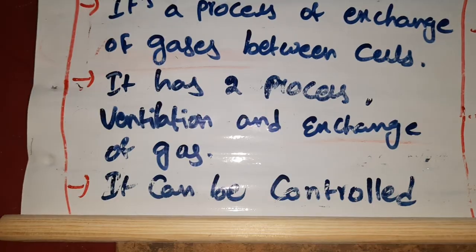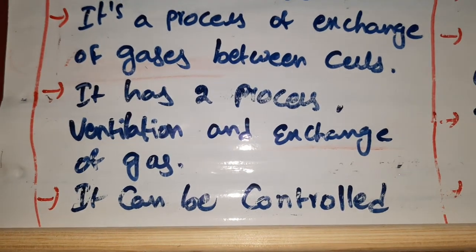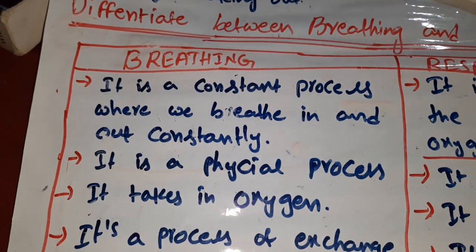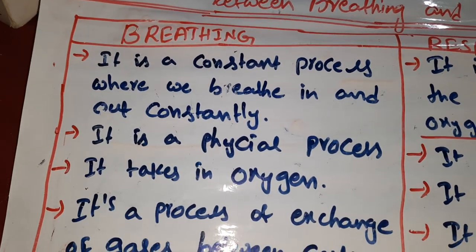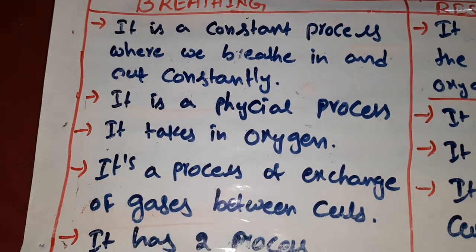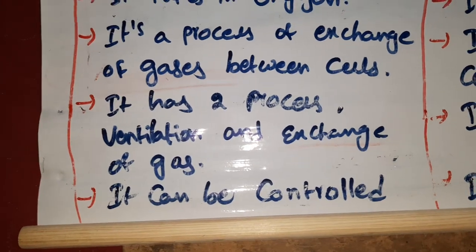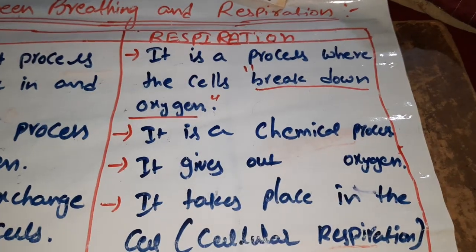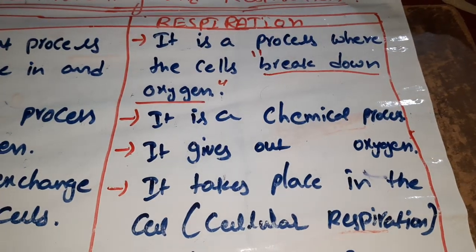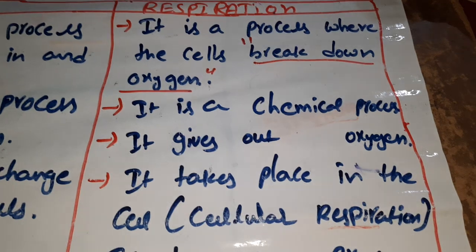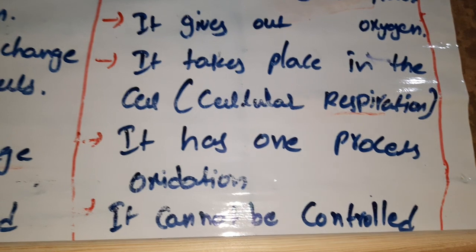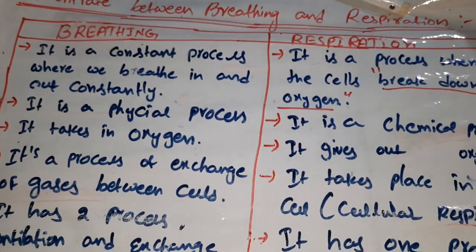That is respiration. Last point, breathing can be controlled. Why? Breathing is a constant process where we breathe in and out constantly, and with the help of the nose we exchange gases, so it can be controlled. But respiration cannot be controlled. Why? Once the oxygen reaches the cell, it goes on to combustion, the breakdown of glucose, so it cannot be controlled. So that is the difference between breathing and respiration.